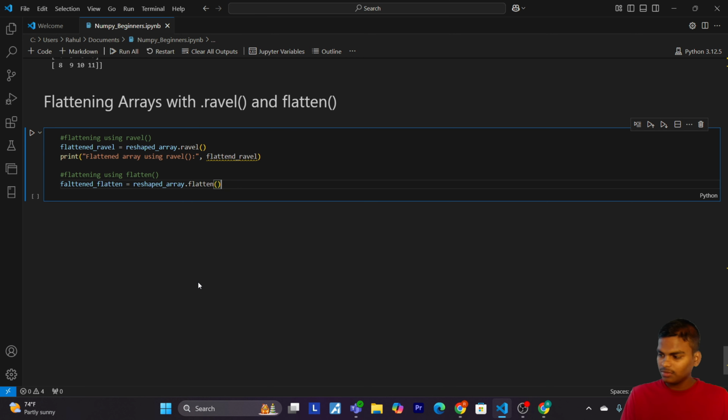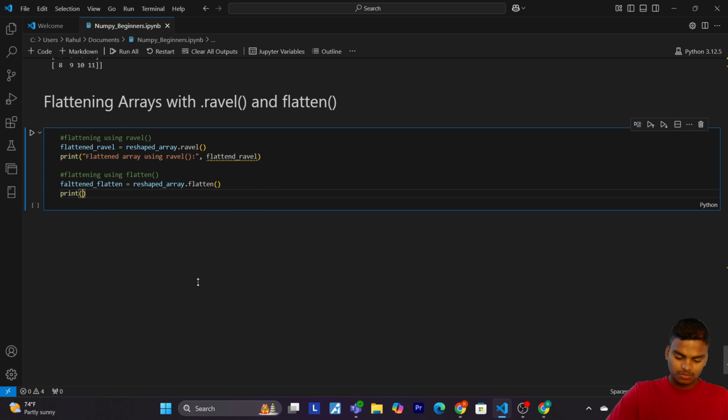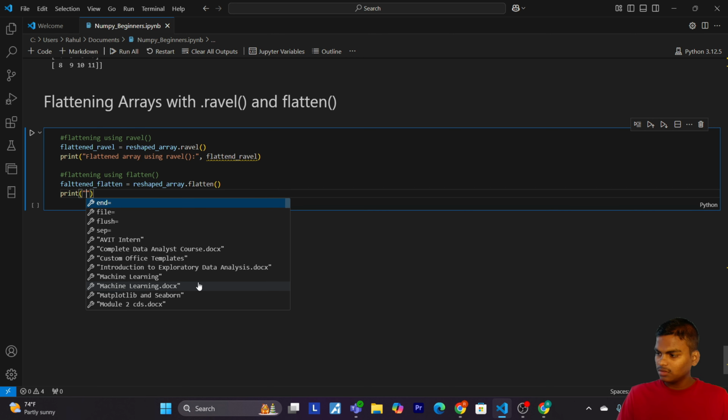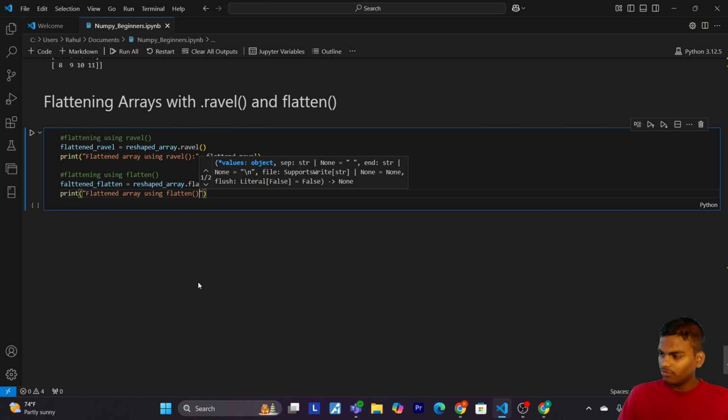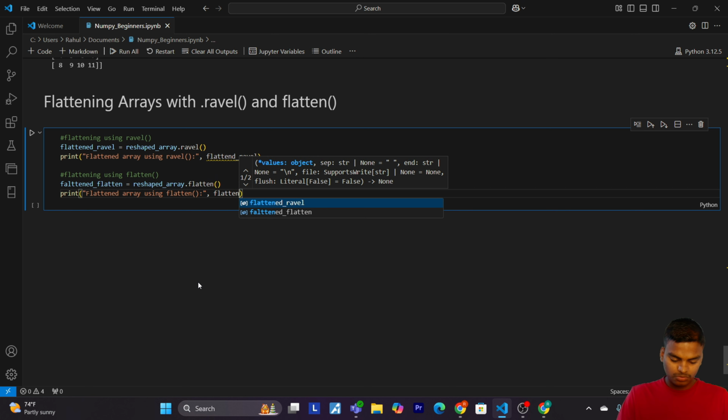Now pass. Now print flattened array using flatten. Now pass flatten.